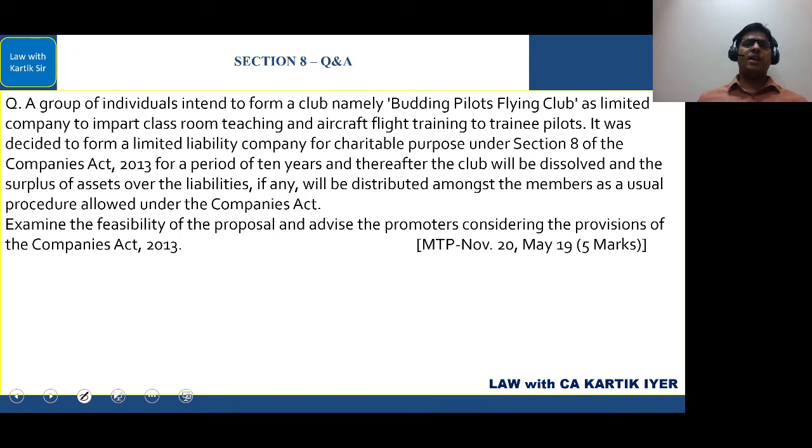Now, how do you tackle these questions? Here they have said that currently they are not distributing the profit. They are saying after a period of 10 years, we are going to dissolve the company. And after dissolving the company, if there is any surplus of assets over the liabilities, it will be distributed amongst the members. That is what they have said. That is after Section 8 company dissolved. Now, tackle such questions very carefully because these are the tricky areas.